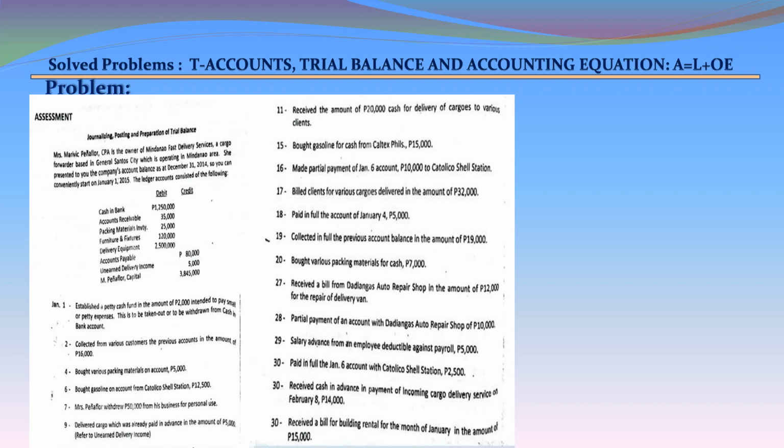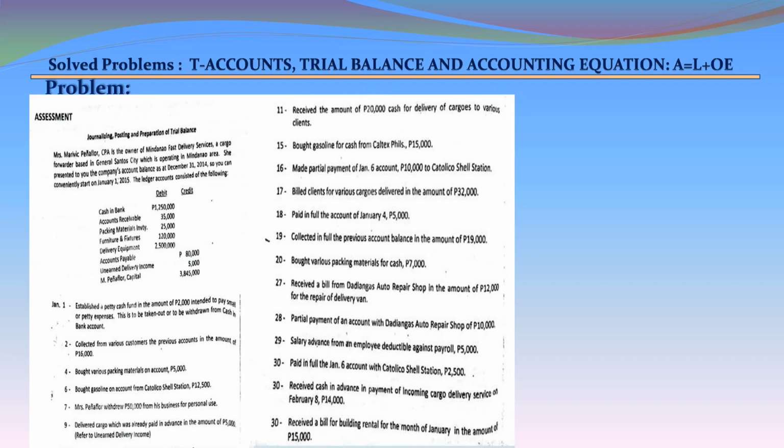January 15. Bought gasoline for cash from Caltex 15,000. January 16. Made partial payment of the January 6 account, 10,000, to Catalico Shell Station. January 17. Billed clients for various cargoes delivered in the amount of 32,000. January 18. Paid in full the account of January 4, P5,000. January 19. Collected in full the previous account balance in the amount of 19,000.